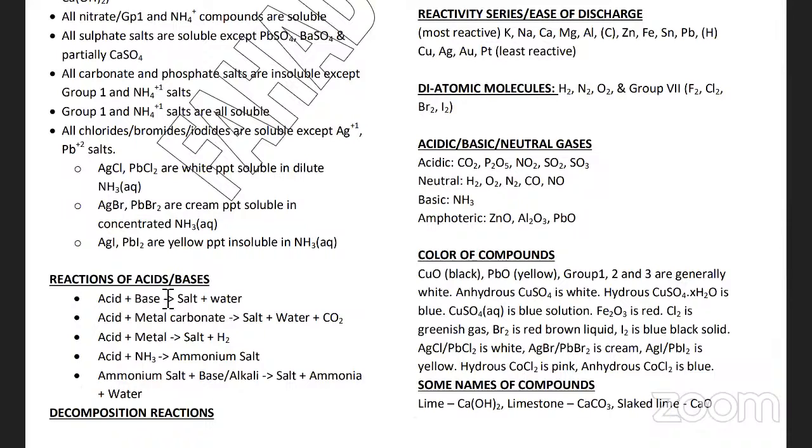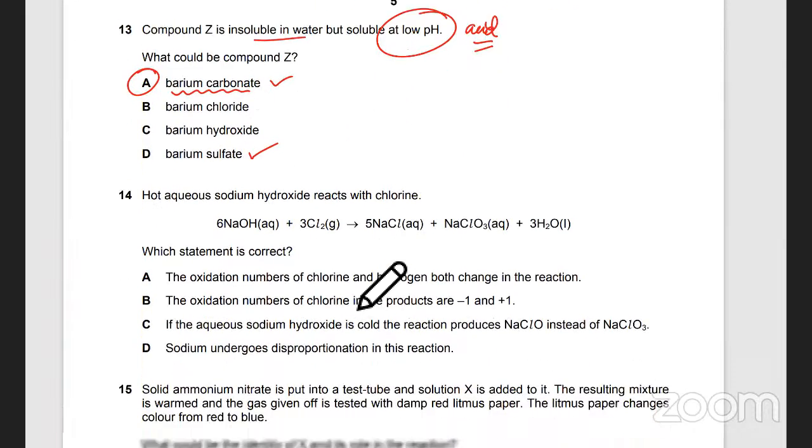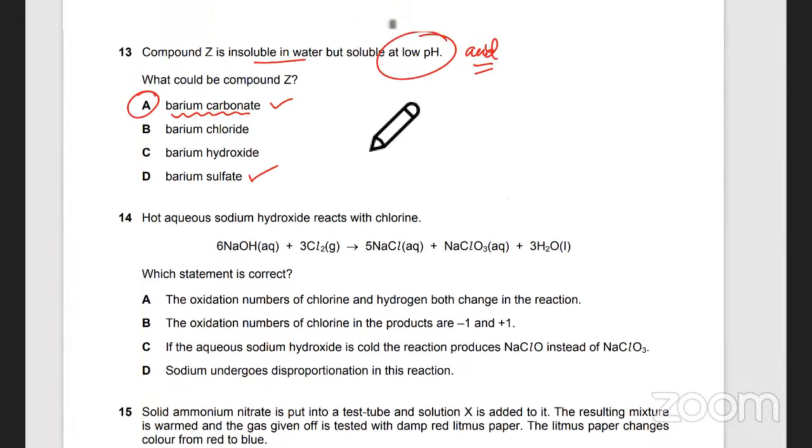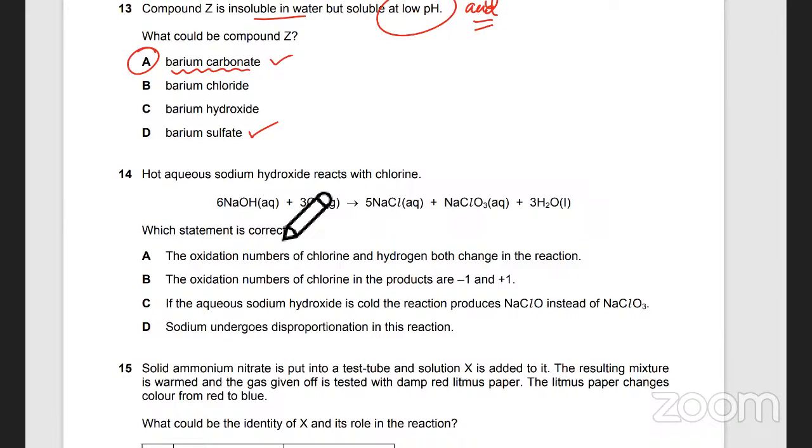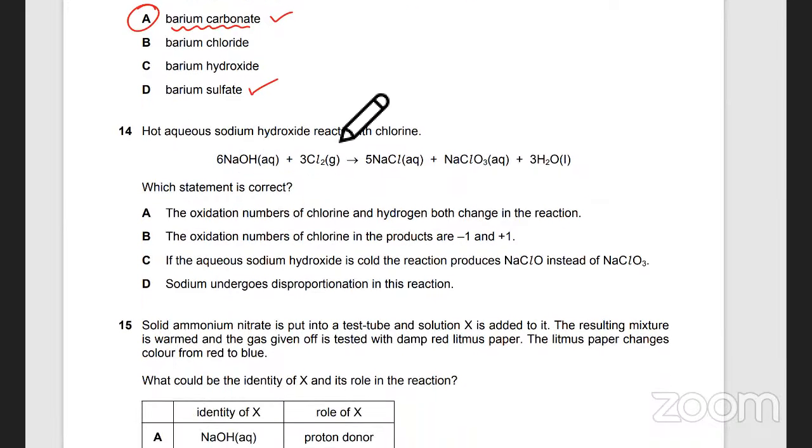Remember the reactions: acid plus base, metal oxide, metal hydroxide, metal carbonate, acid with metal, acid with ammonia, ठीक है? They don't react with sulfates. There is no reaction with sulfates, ठीक है? Is this clear? तो low pH acid के अंदर the carbonate will dissolve, right? That's the next one. Hot aqueous NaOH reacts with chlorine. Which statement is correct?